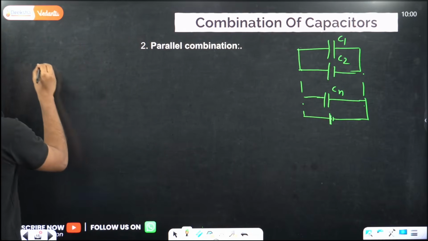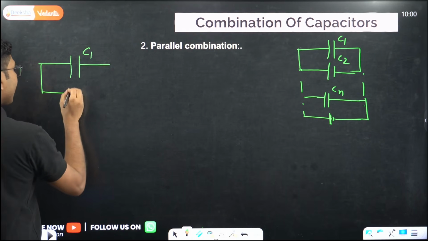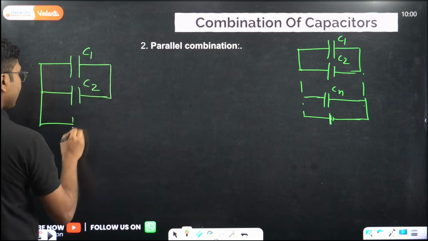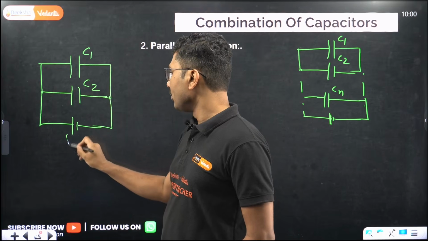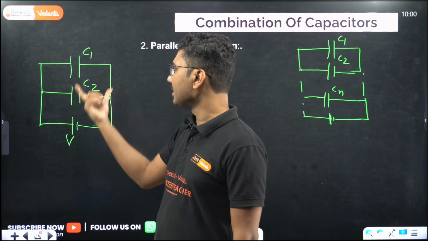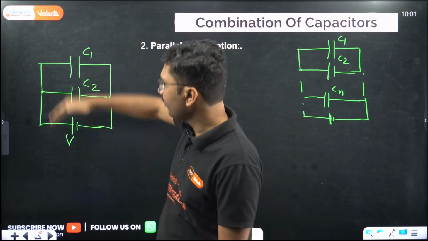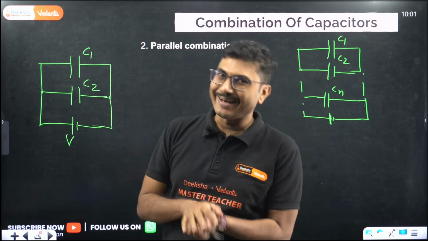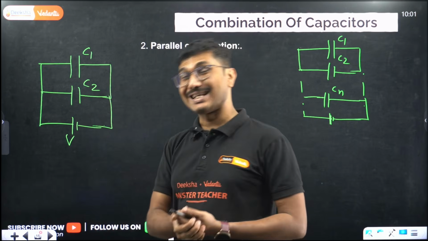Again, for parallel combination they will ask you for two capacitors connected in parallel, find the equivalent capacitance. So how to do that? C1 and C2 are connected in parallel with a battery. Now in parallel combination, whatever voltage you have applied across this battery is equally applied on C1 and C2. So voltage difference is the same for both capacitors because they are connected in parallel. Parallel means voltage is same, series means charge or current is same. This is valid for capacitors as well as resistors.